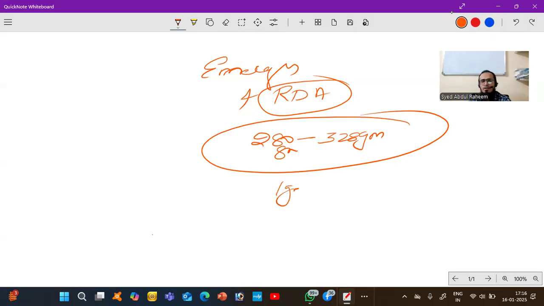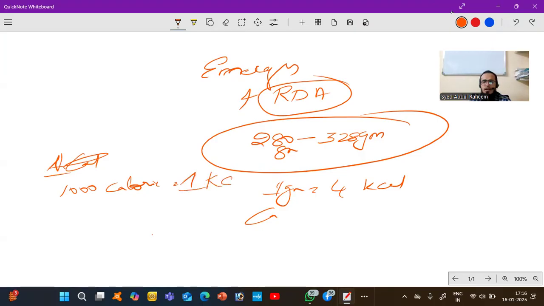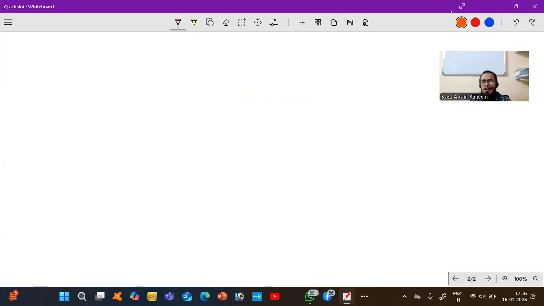So we know that 1 gram of carbohydrates is equal to 4 kilocalories. And 1000 calories is equal to 1 kilocalorie. It means 1 gram of carbohydrates contains 4000 calories. This is the basic thing we have to remember about energy. RDA, I already explained, is 280 grams to 328 grams.